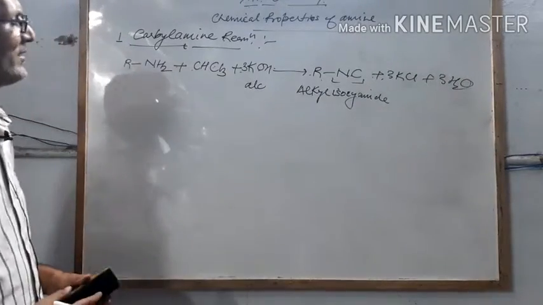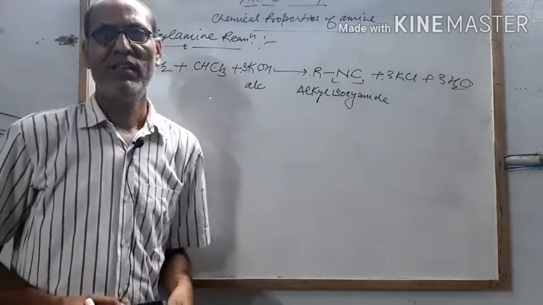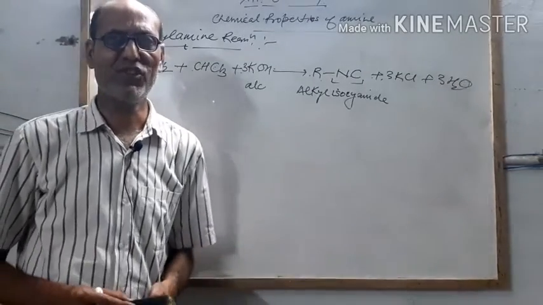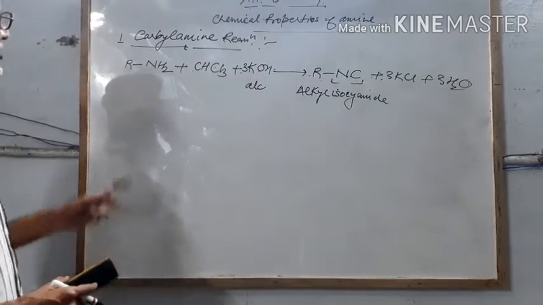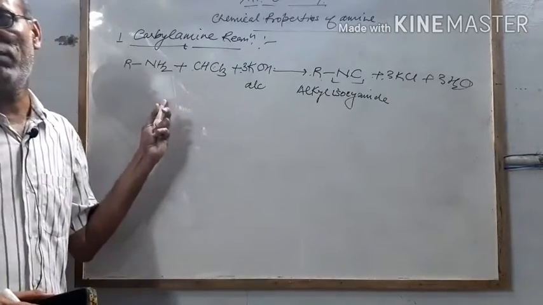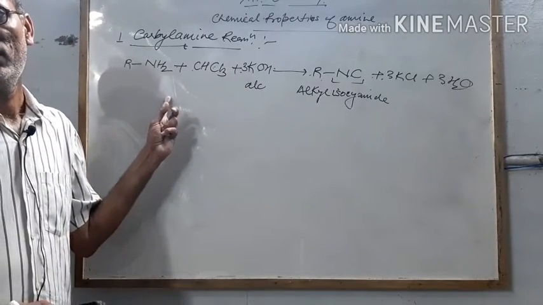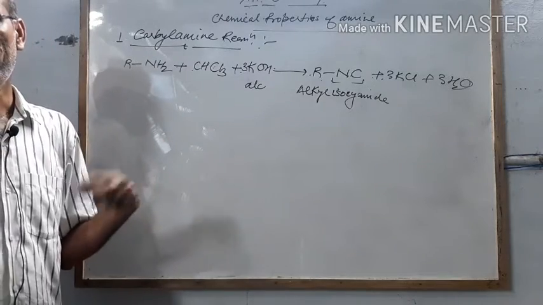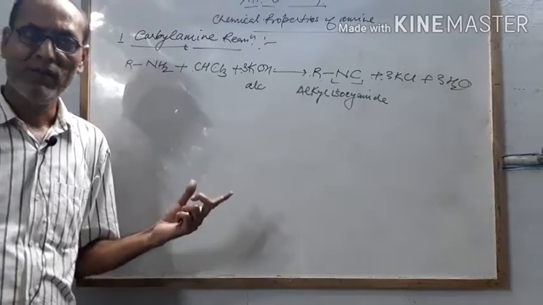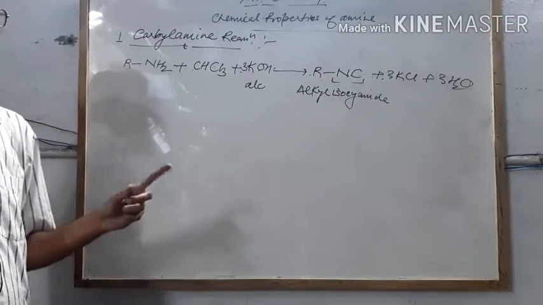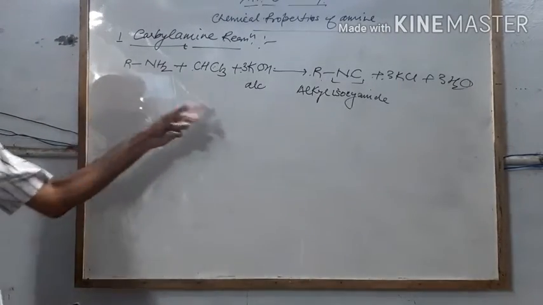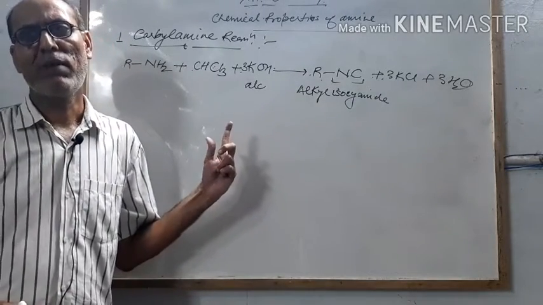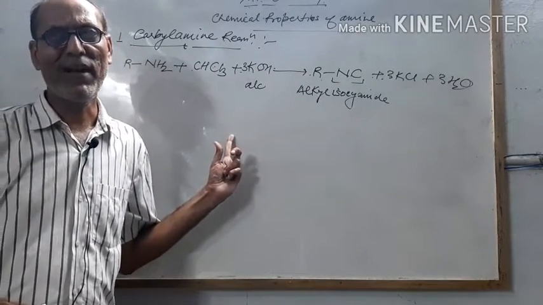This reaction is especially used in distinguishing primary, secondary and tertiary amines. This reaction is not shown by secondary or tertiary amines. If you want to distinguish between primary and secondary amines or primary and tertiary amines, you can use this reaction. At that time, you call it the carbylamine test.